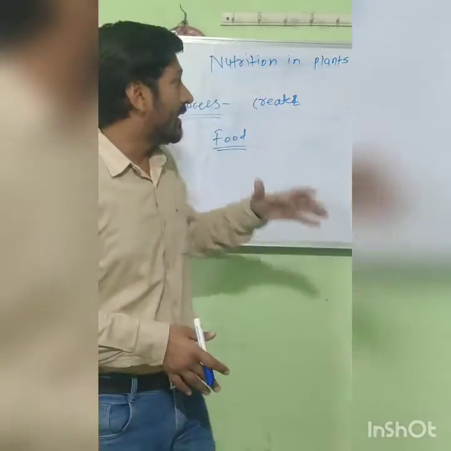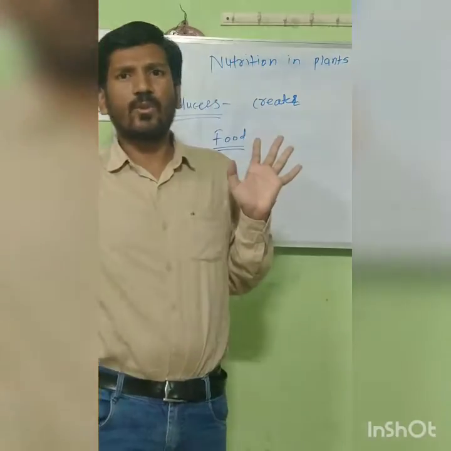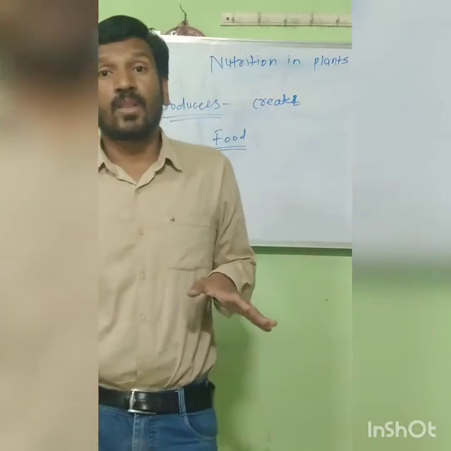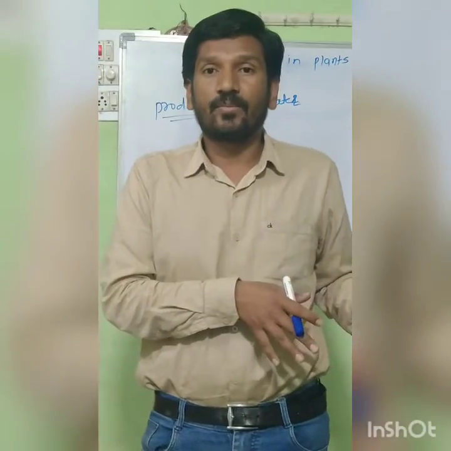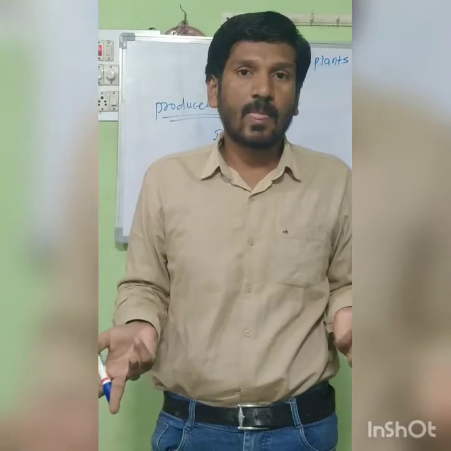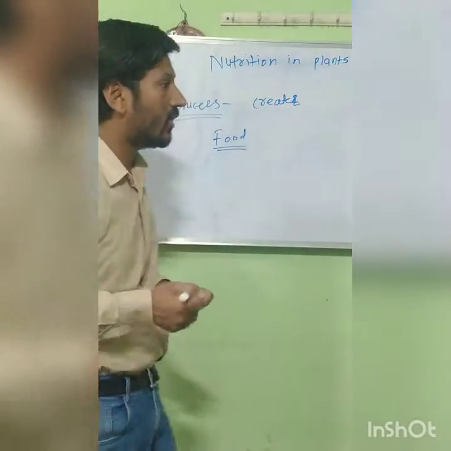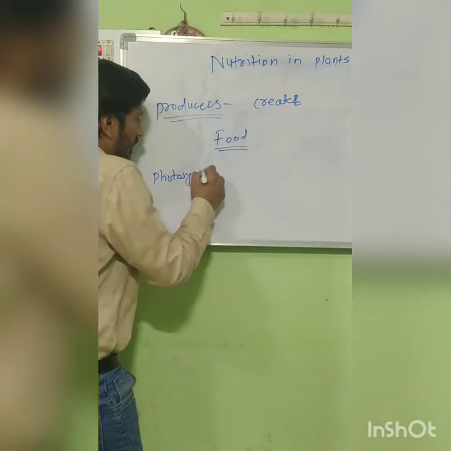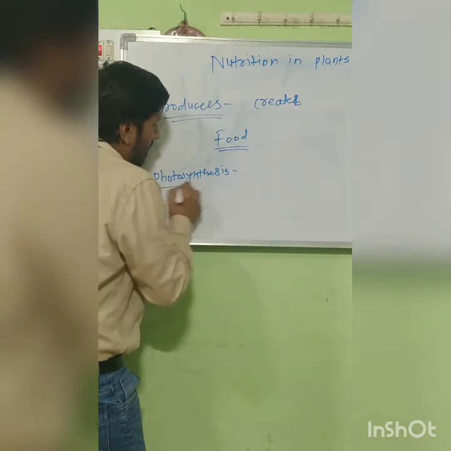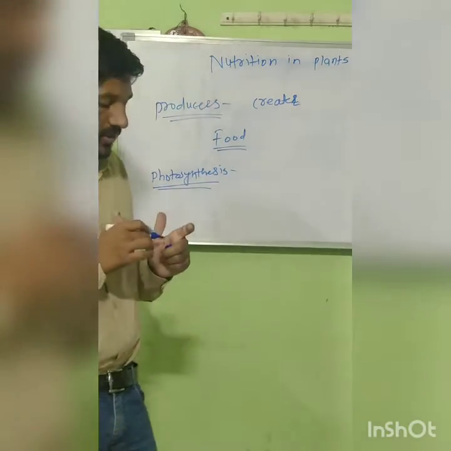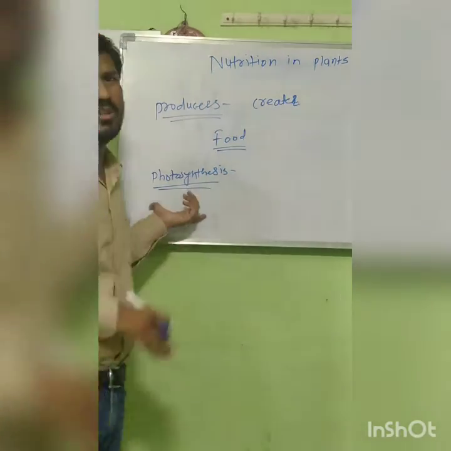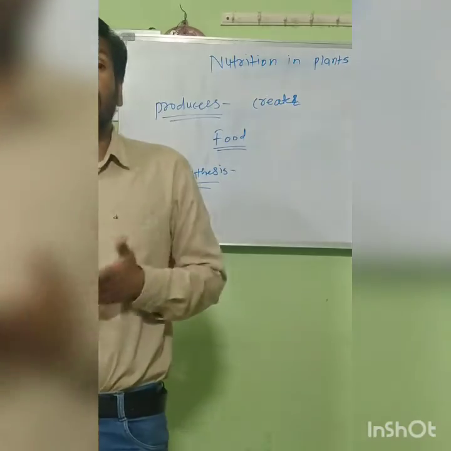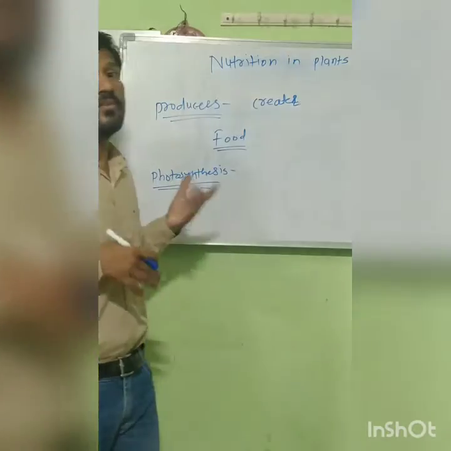Plants don't need to consume food from somewhere. They are the producers. They produce it themselves. But how do they produce their food and how do they utilize it? There is a process, we call it photosynthesis. We are very familiar with this word. If I ask anyone, the answer is ready. The process in which plants prepare their own food is called photosynthesis.